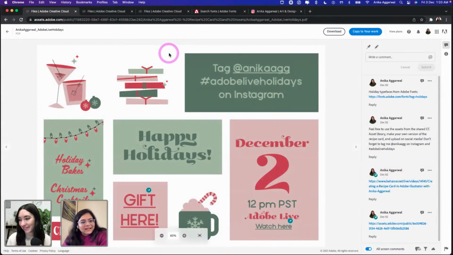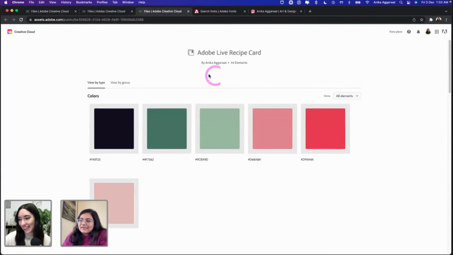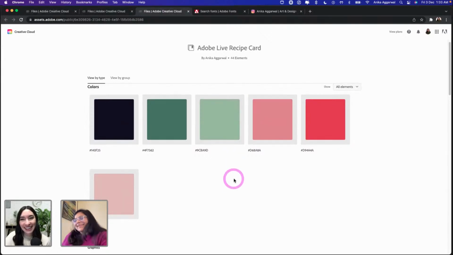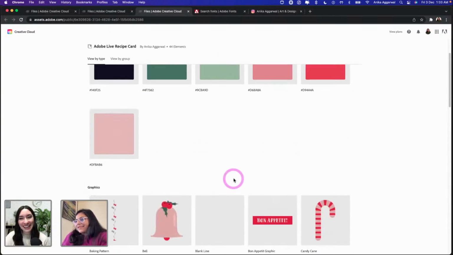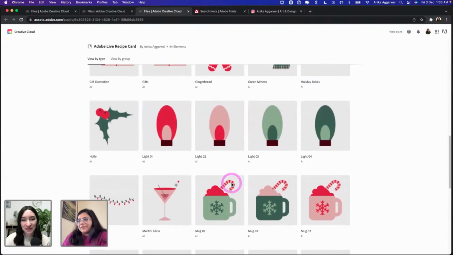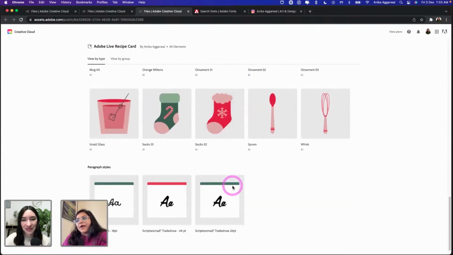The special gift is actually an asset library. So I went ahead, did my homework. I made some assets for you guys. There's a whole CC library with 44 elements. That is a lot. Yeah, it took a while. There's some color swatches, some graphics. All of these are vector illustrations, of course, and you can tweak them any way you want.